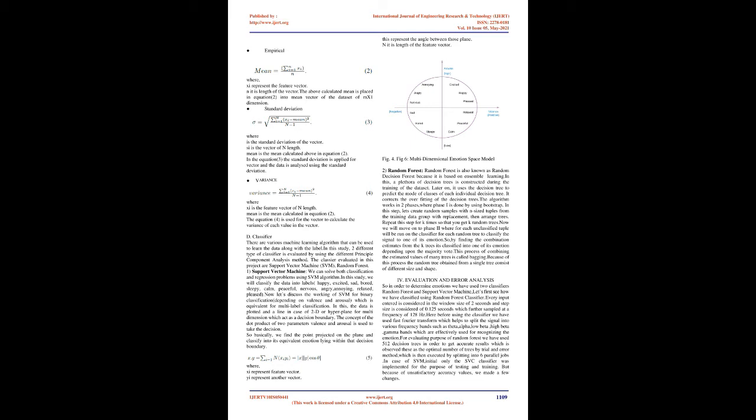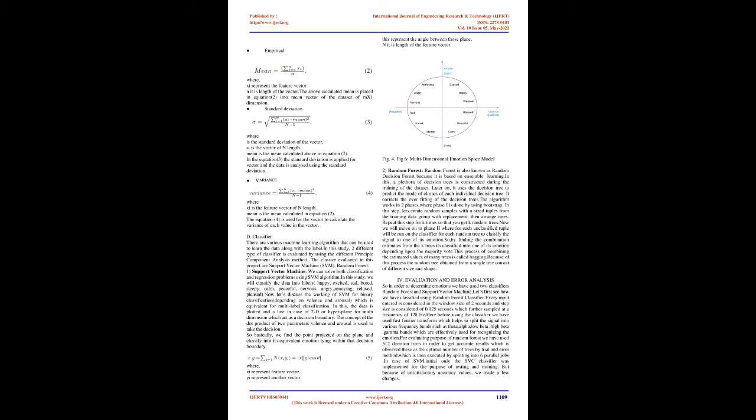2. Principal component analysis. We use principal component analysis to statistically analyze data, which in this case is the EEG signal. There are several methods to analyze the data, such as mean, variance, and standard deviation. This represents the angle between those planes. And it is the length of the feature vector. Empirical mean, where x_i represents the feature vector. And n is the length of the vector.